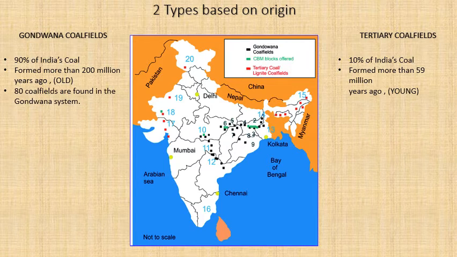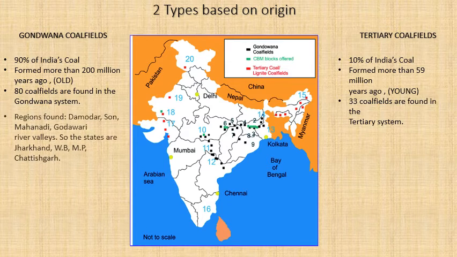Gondwana coalfields, because they comprise 90 percent, have 80 coalfields. So if you put a circle around the Gondwana coalfield regions, you will get a total of 80 individual coalfields within the Gondwana system. But within the tertiary system, there are around 33 coalfields, and they are separated into two halves. One you can see in the northeast of Assam and Meghalaya, and the other one you can see in Gujarat and Rajasthan. It is not a single cluster, it is separated into two halves.